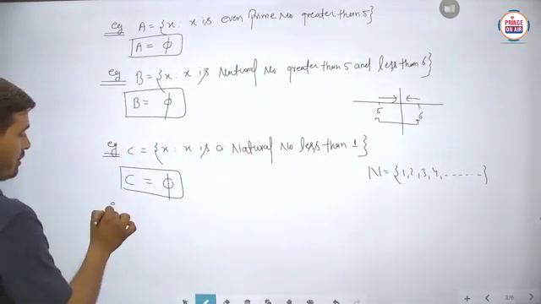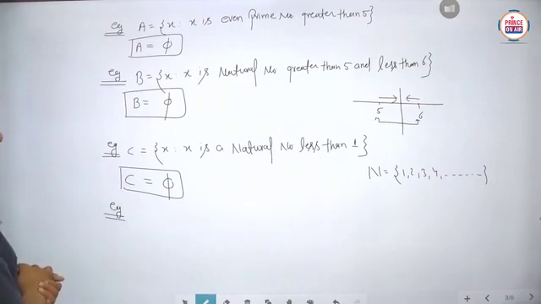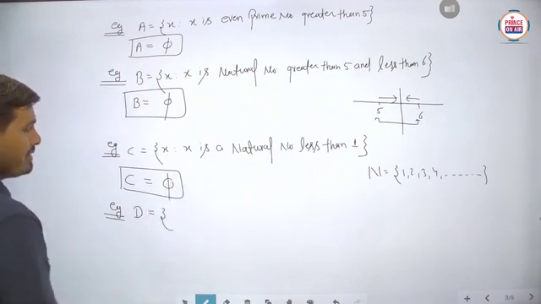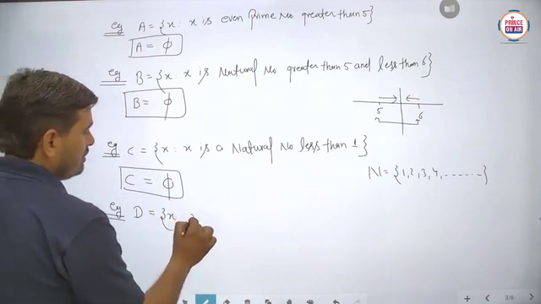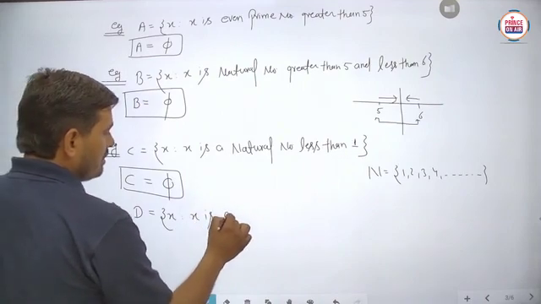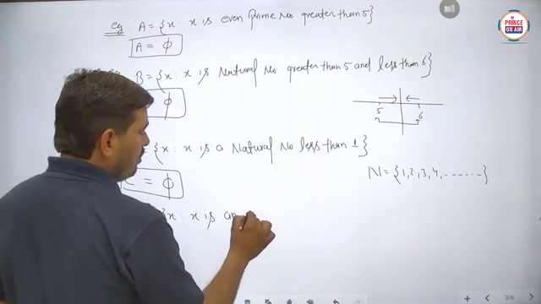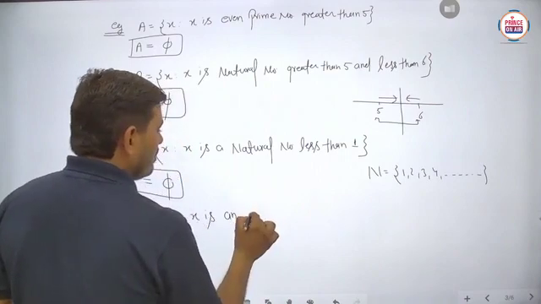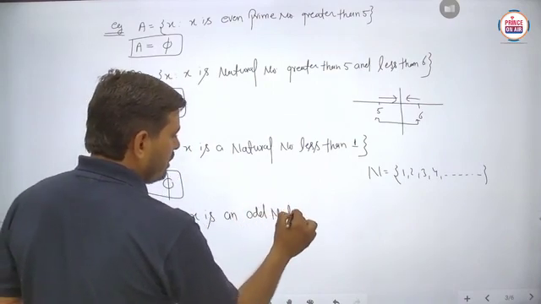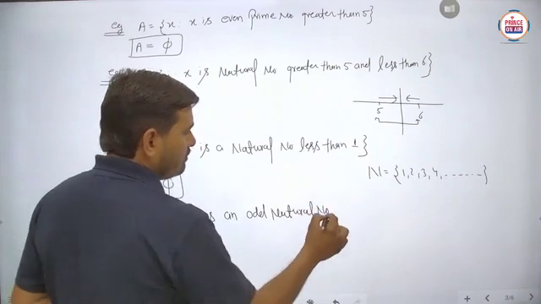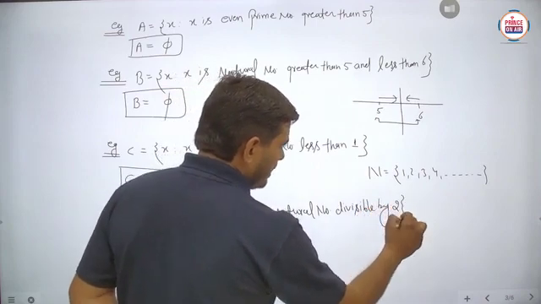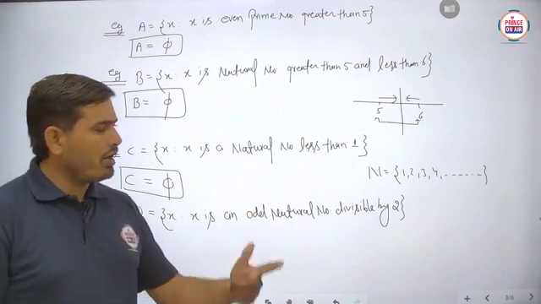Suppose we take one more example. Suppose the name of the set is D, and here we write x such that x is an odd natural number divisible by 2.